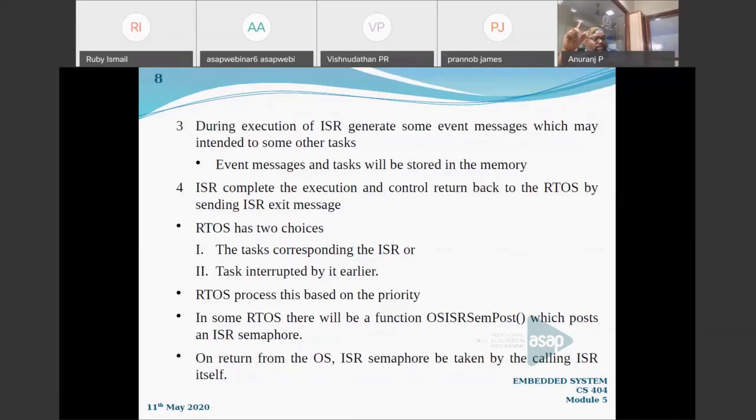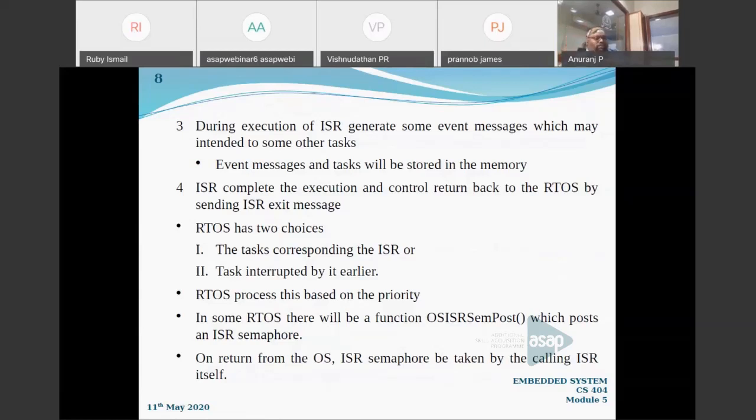The ISR enter message is coming. At that time, the OS may have saved the context of some task. It may have been doing some other task, and that task is already interrupted, right? So the operating system has two choices: either it will execute the task corresponding to the ISR, or the task which was interrupted by the OS for executing the ISR first, right?